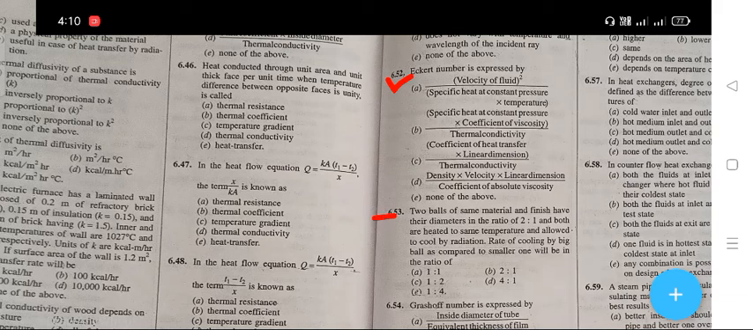The next question is, two balls of the same materials and finish have their diameter in the ratio of 2:1 and both are heated to the same temperature and allowed to cool by radiation. Rate of cooling by big ball as compared to smaller one will be in the ratio of. The right answer is C, is 1:2.